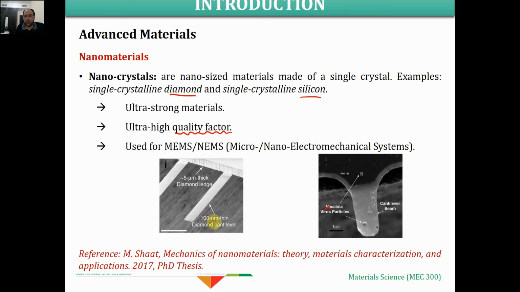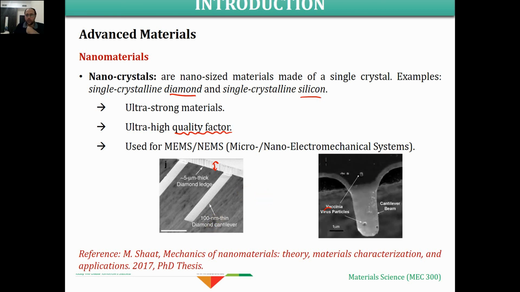This is made of diamond, and as you can see, the thickness of this one is 5 micrometer, but the thickness of this small thing is 100 nanometer. So it is a nanoscale thing, and it is also used for some resonator applications for electromechanical systems at the nanoscale.